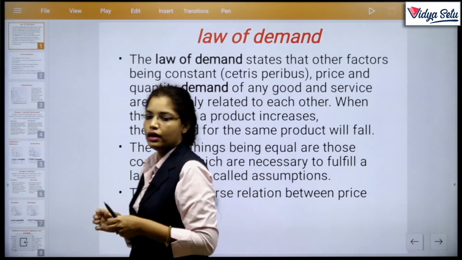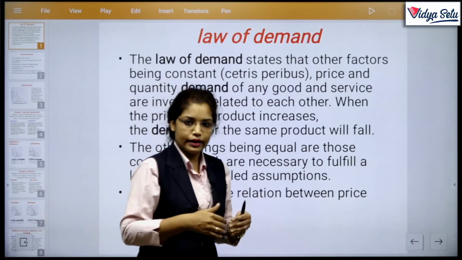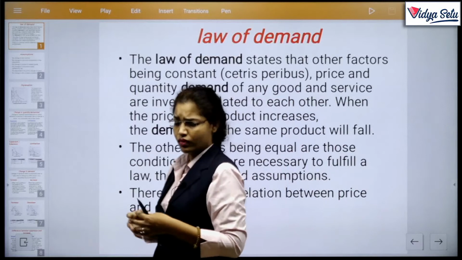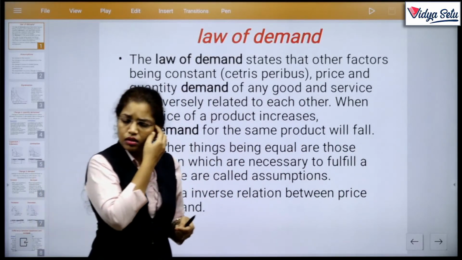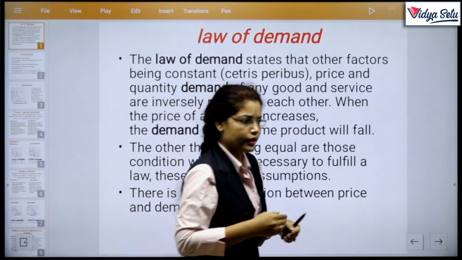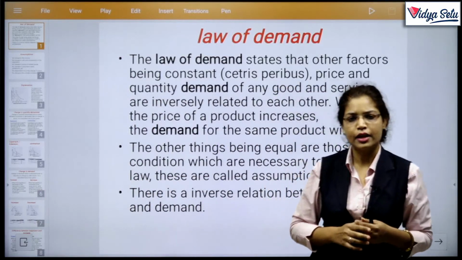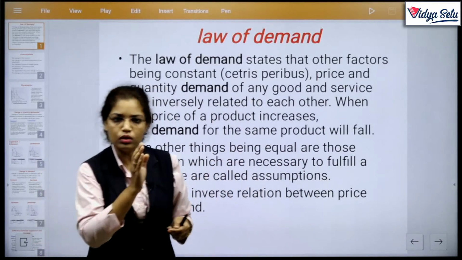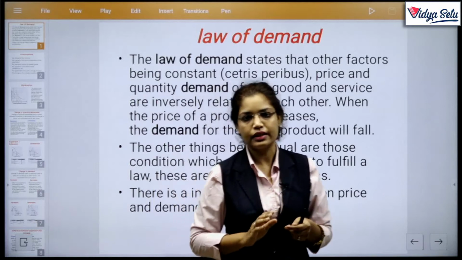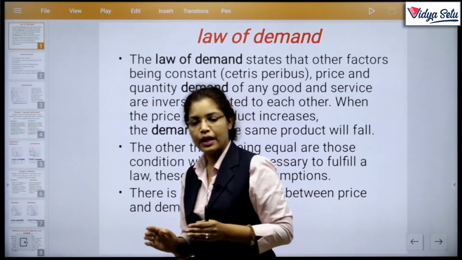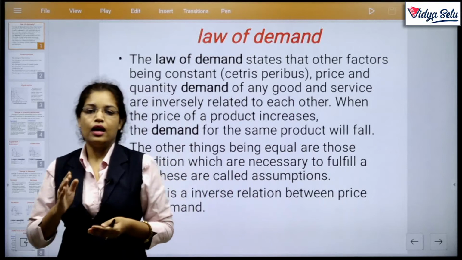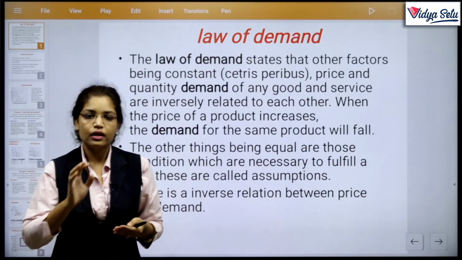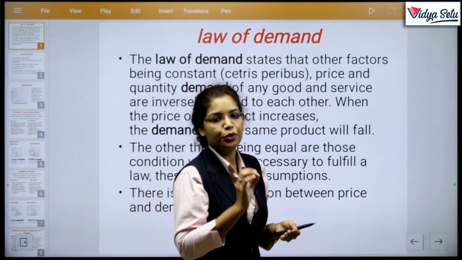Suppose, for example, I go to the doctor and say that I am suffering from a fever. Then the doctor asks me, आप बारिश में भीगे थे या कुछ मच्छर ने काटा था आपको? That means these are the conditions required for a fever. Same as for the implication of the law of demand, it is necessary that our other things remain equal, remain constant.